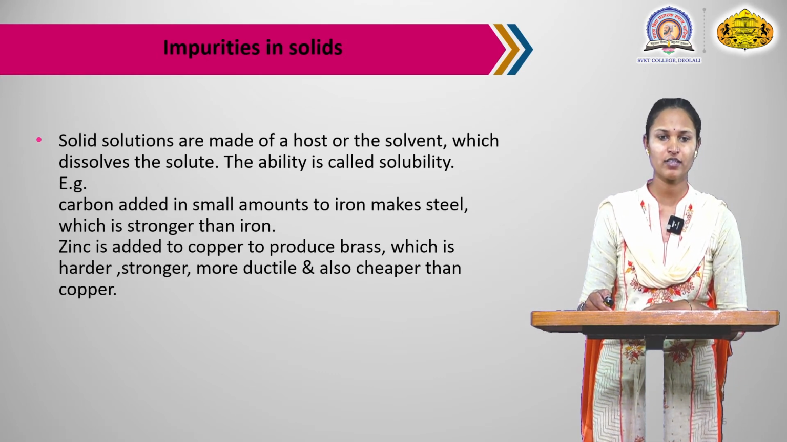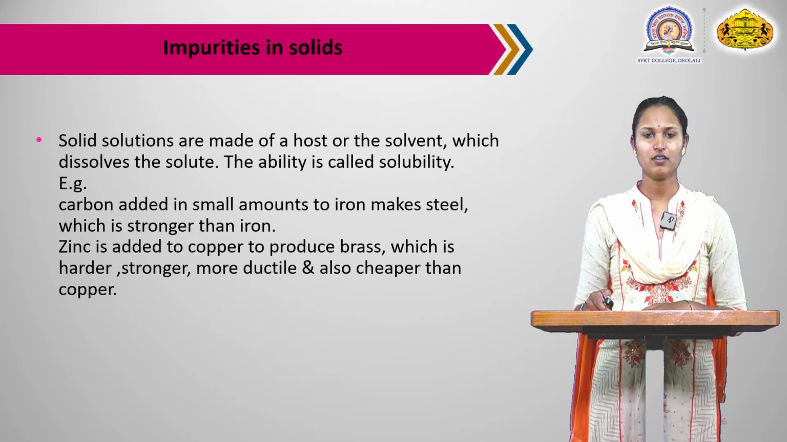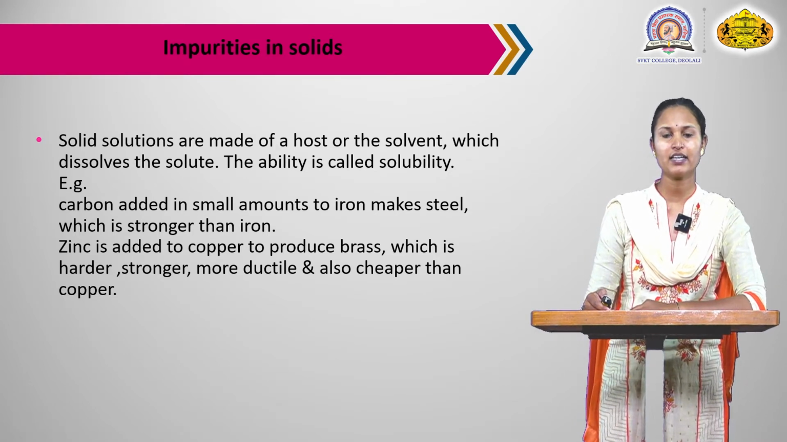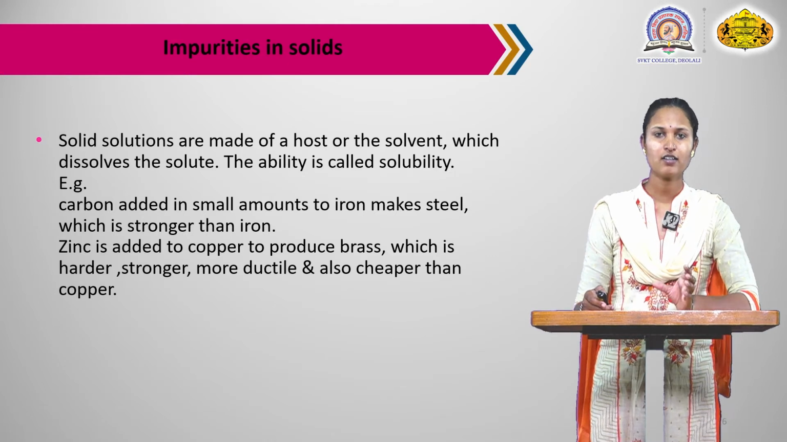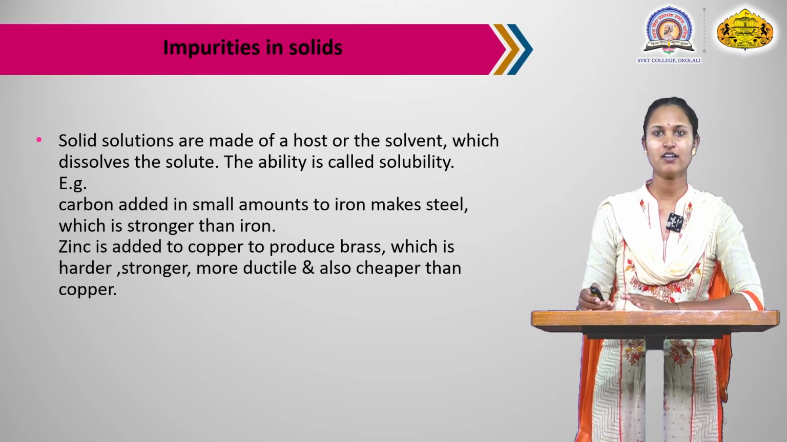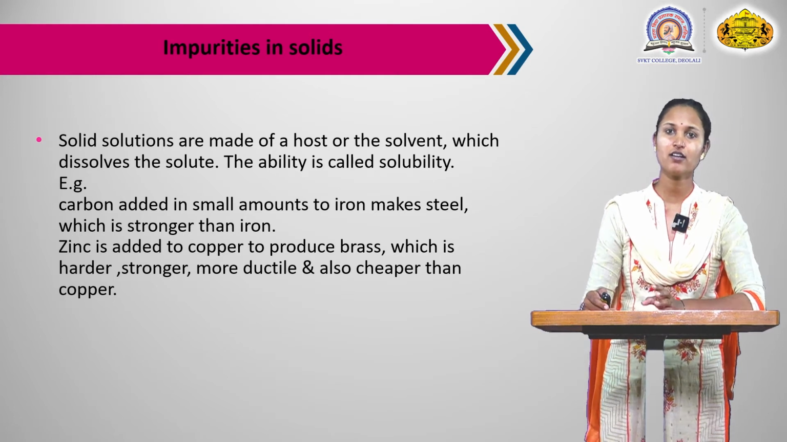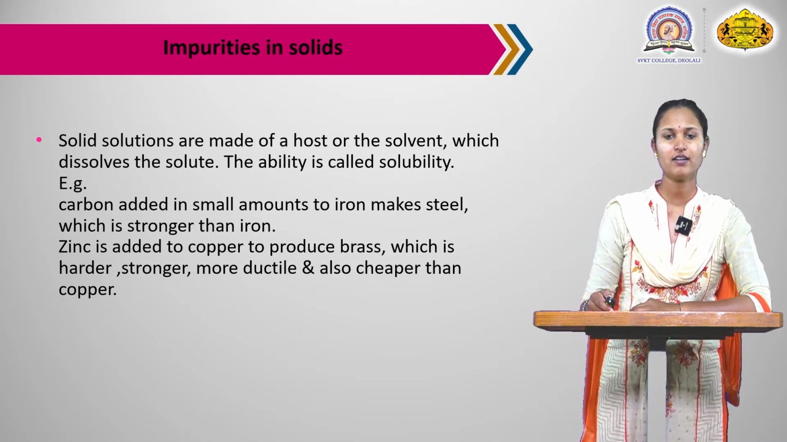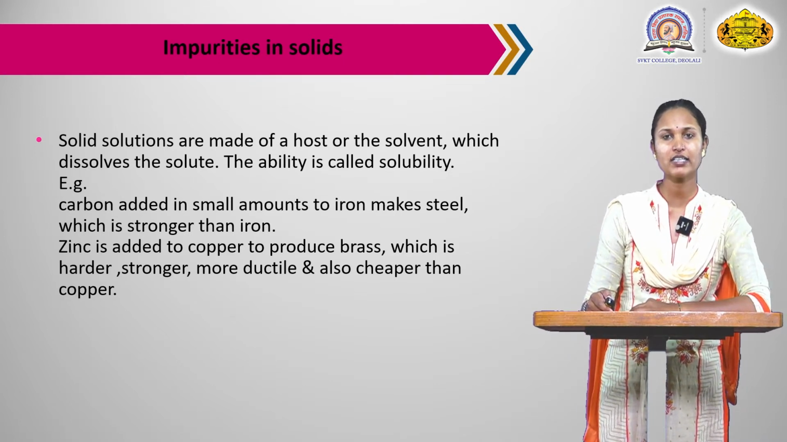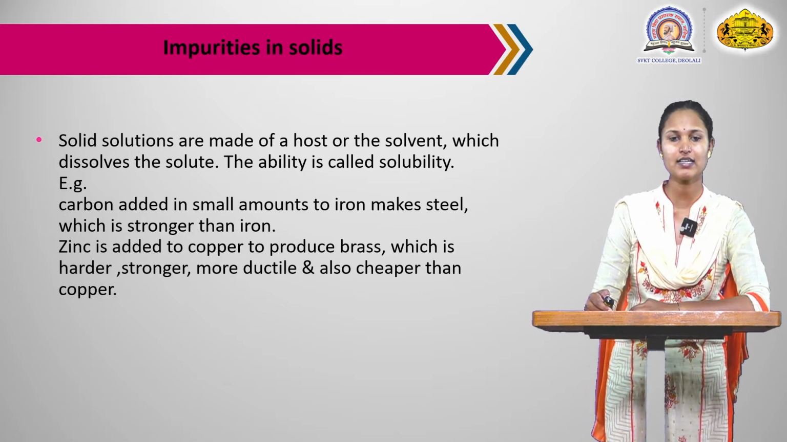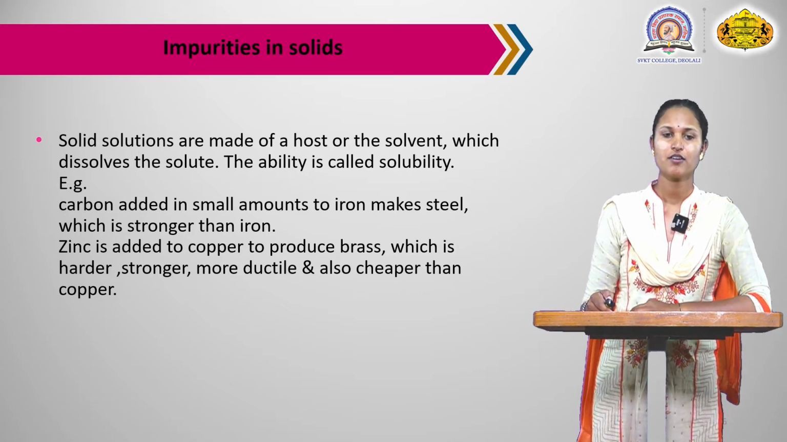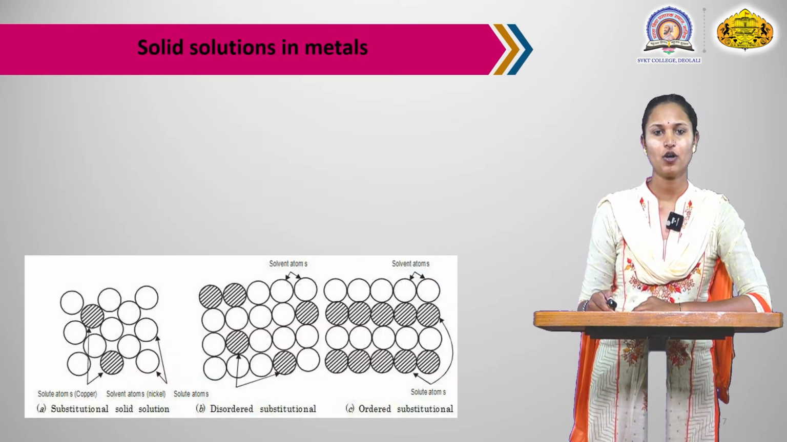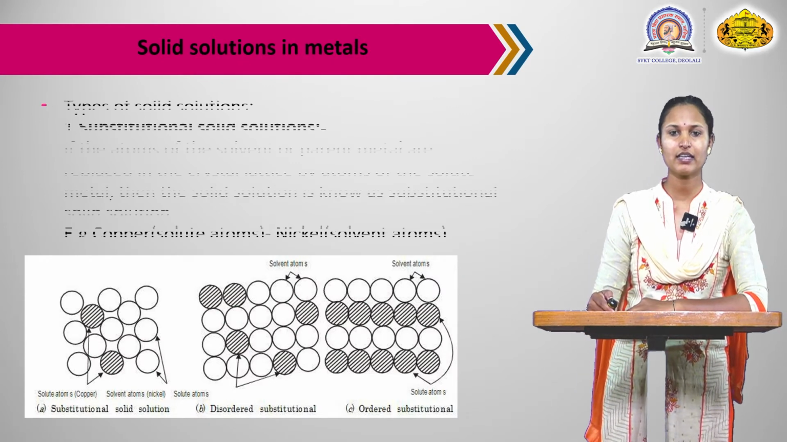Solids are made of a host, or the solvent, which dissolves the solute. The ability is called solubility, meaning one solute is dissolved in the solvent atoms. For example, sugar syrup. For example, carbon added in small amounts to iron makes steel, which is stronger than iron. Next example is zinc added to copper to produce brass, which is harder, stronger, more ductile, and also cheaper than copper.